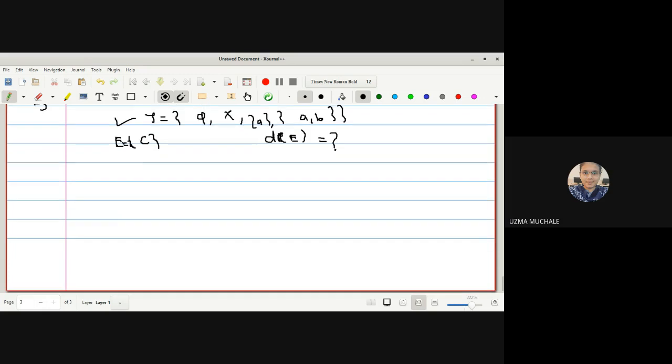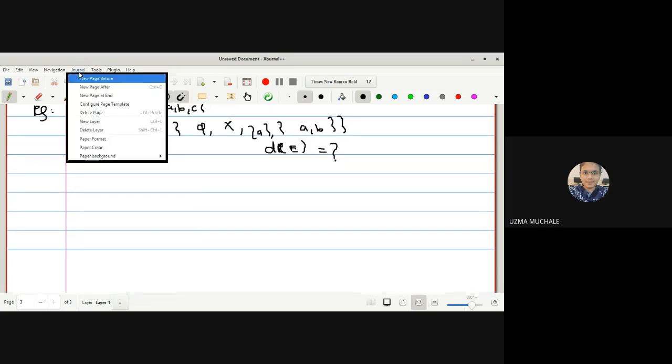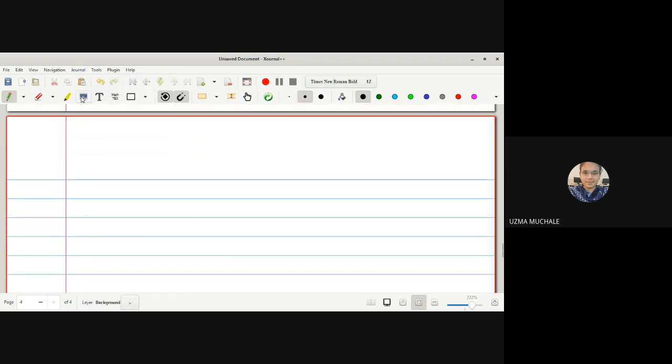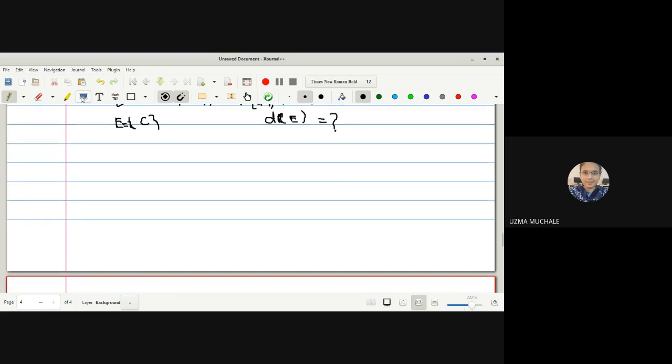Okay, let me take this example so that the idea will be more clear how to find out the limit points. Then the next two examples I will give you for homework. Okay, first we will go for case one. Let x is equal to a. How many open sets are there containing a? X, singleton A, and {a, b}.